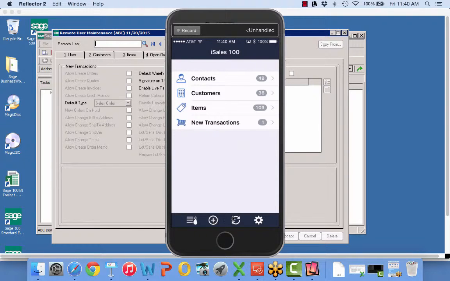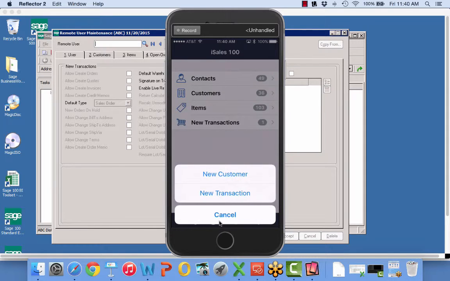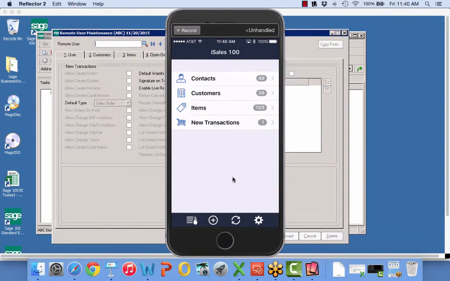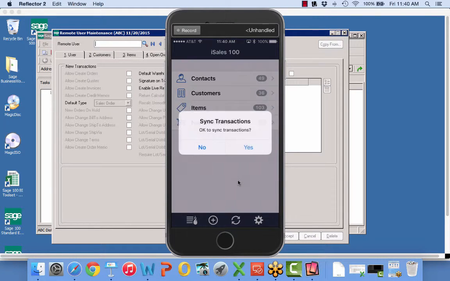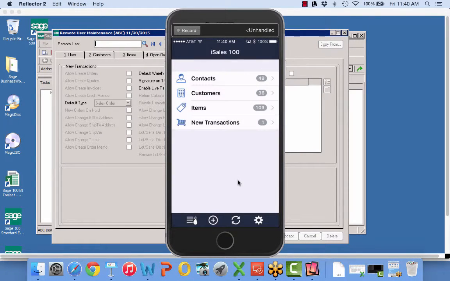Now, one thing I want to point out, the little plus button, that's where I can go if I want to add a new customer on the fly. Remember, I had permission for that. And here's my Synchronize button. And I can do 2 things. I can do a sync all, or I can sync transactions. For the moment, I'm just going to go ahead and sync my transactions.